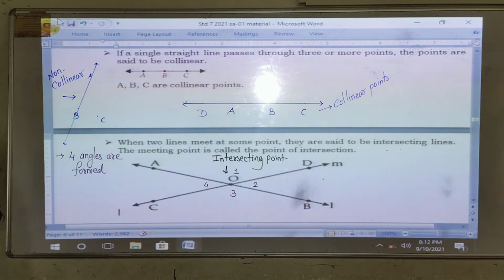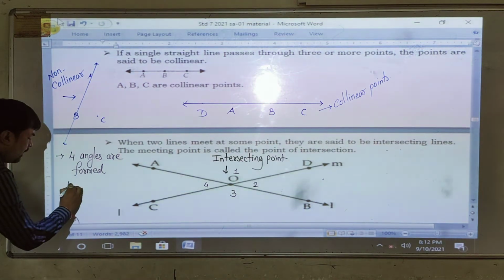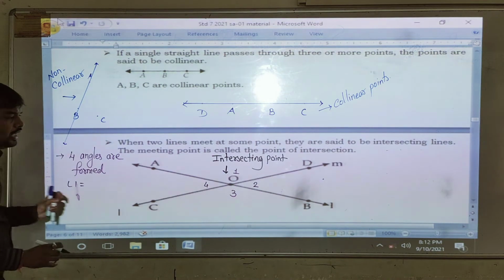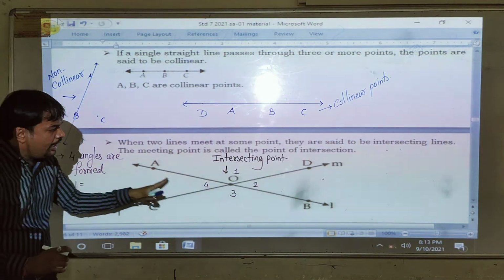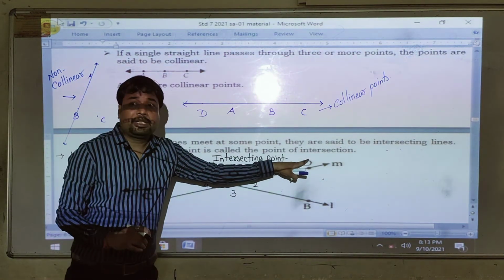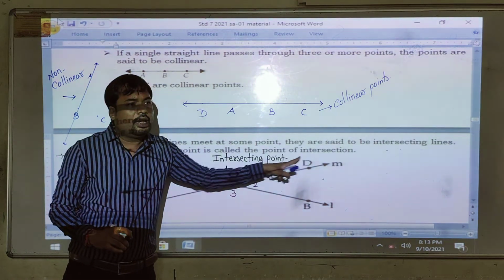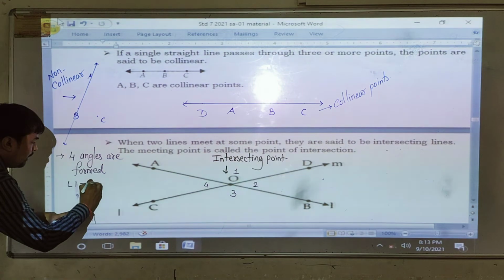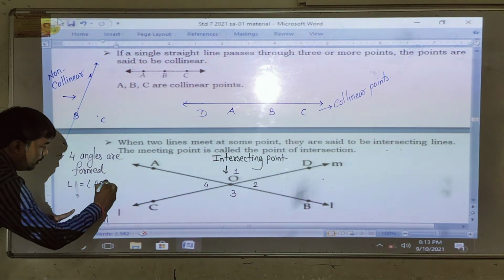Every time you have to move clockwise and number perfectly, not randomly. Angle 1 can be written as AOD. So angle 1 is equal to angle AOD.